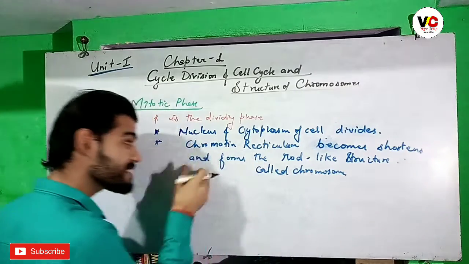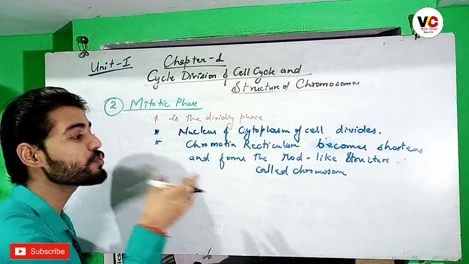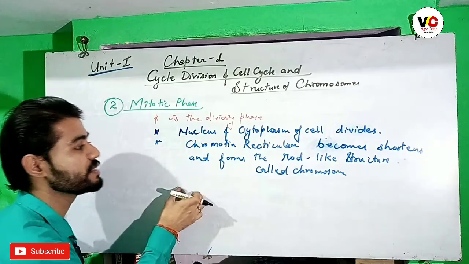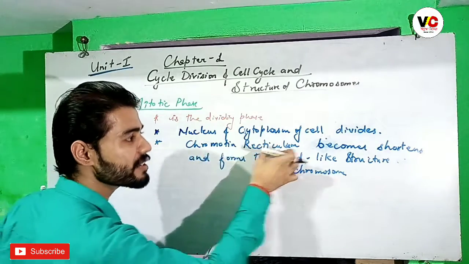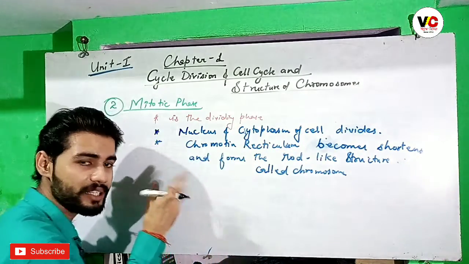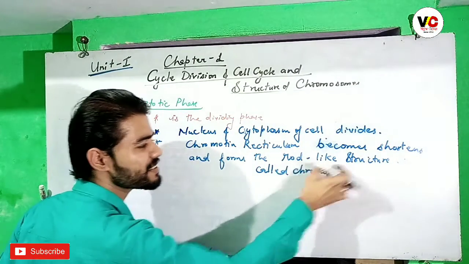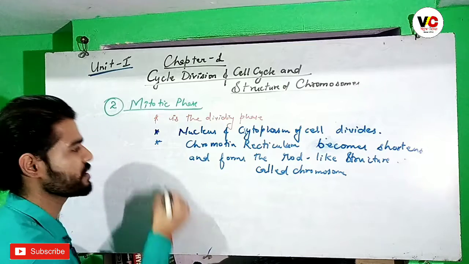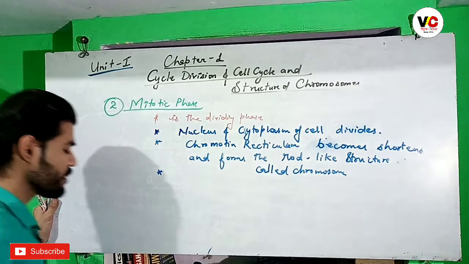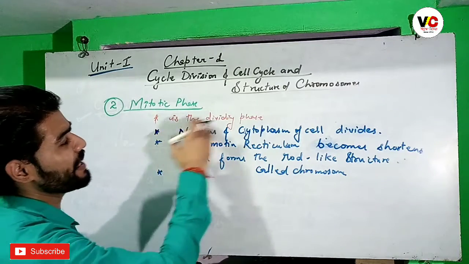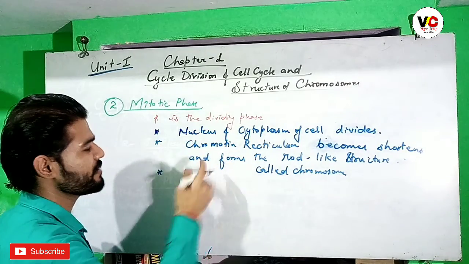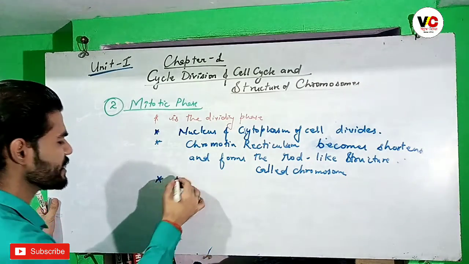So this is the phase where the chromosomes are actually formed. The chromatin reticulum becomes shortened, thickened, and highly coiled, becoming a rod-like structure known as chromosome. So in this dividing phase, the nucleus and cytoplasm divide.